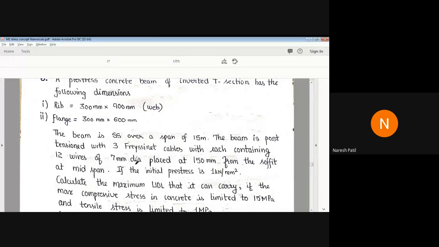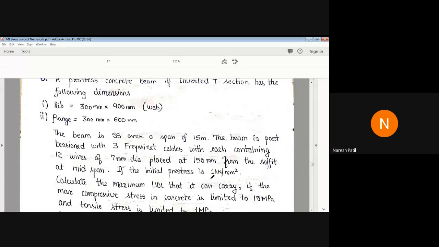So one cable consists of 12 wires of 7 mm dia, placed at 150 mm from the soffit at mid span. So it is at a distance of 150 mm from the soffit of the beam.